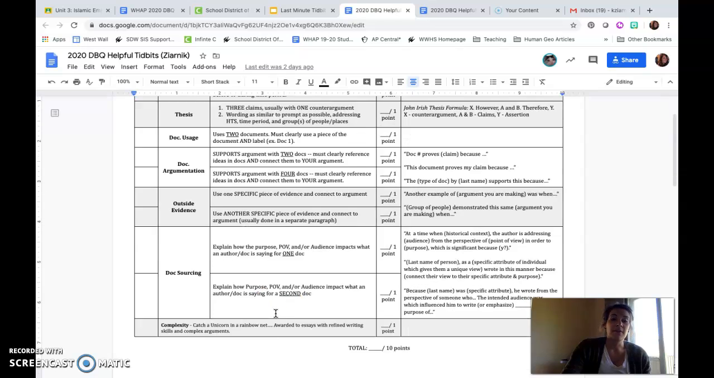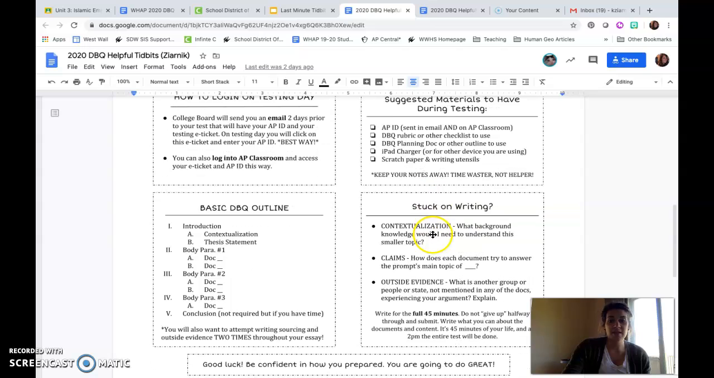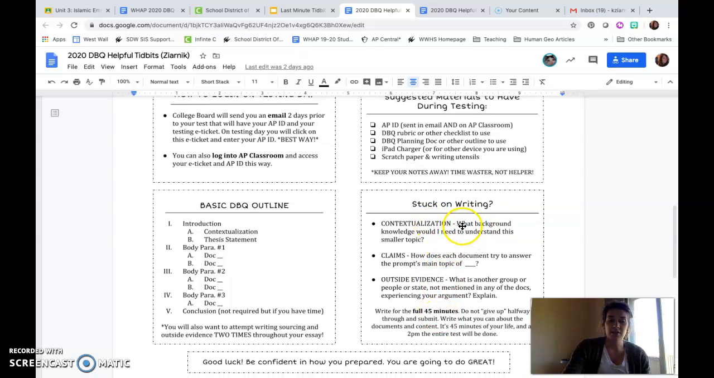This would be helpful again for knowing the DBQ. There are also some other things on here, again, suggested materials for test day, as well as, if you're stuck on writing, questions that I normally ask you guys to help brainstorm for contextualization, claims, and outside evidence.